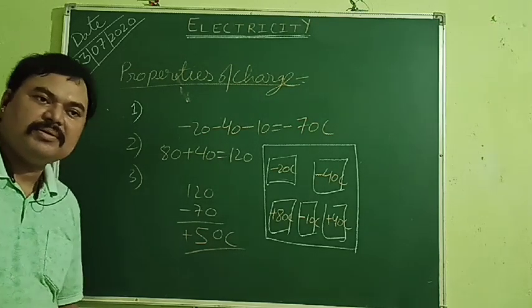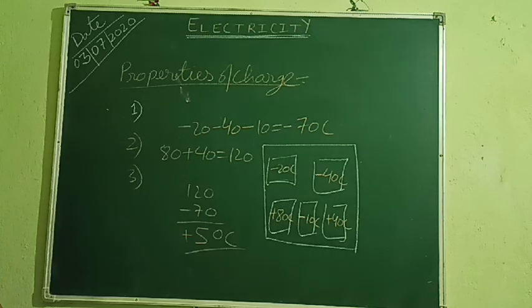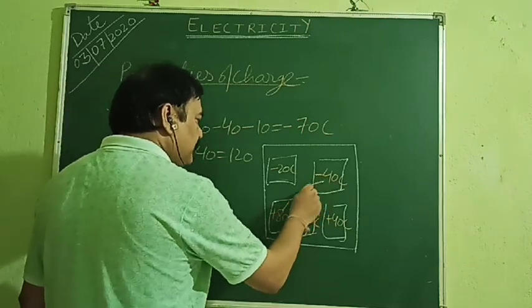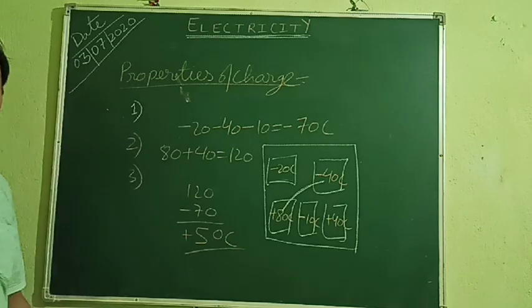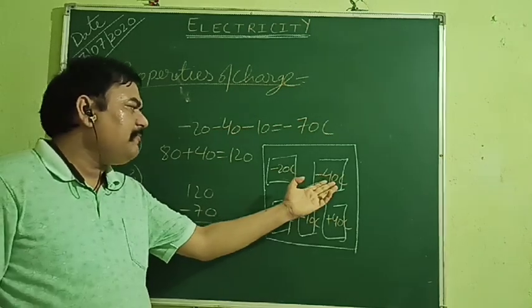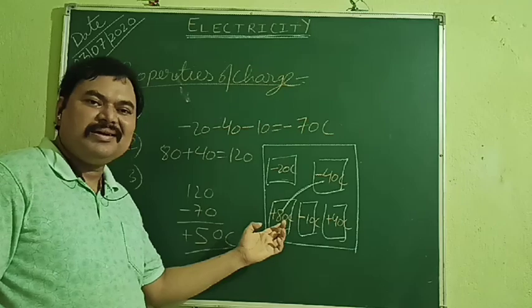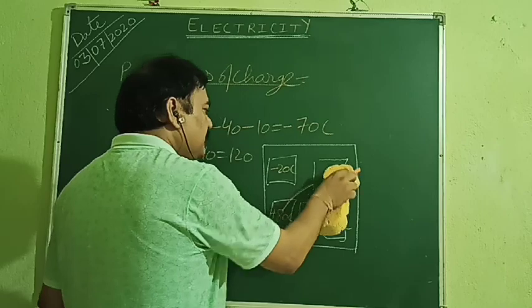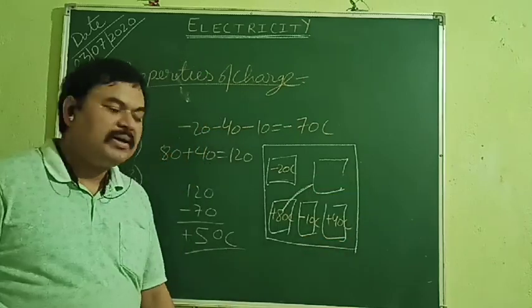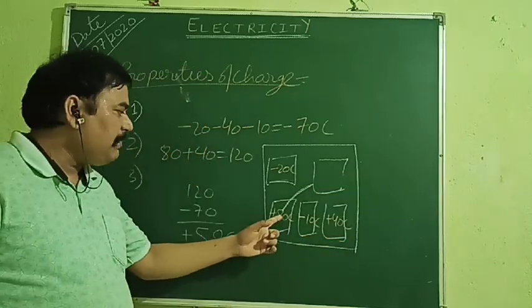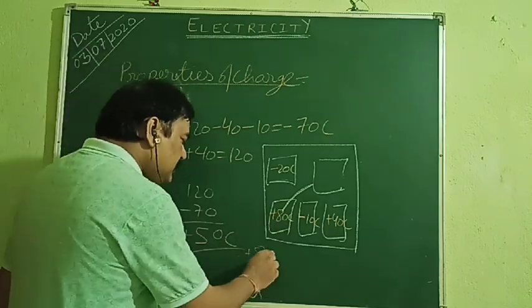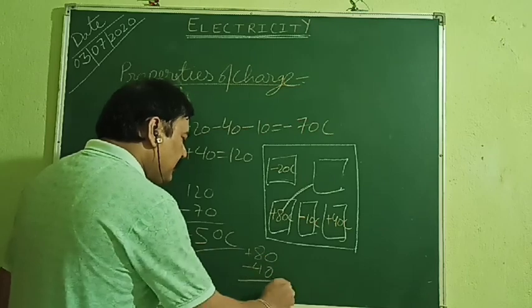Now you do one thing. We very well know that it cannot exchange charge with the surrounding. But one thing can happen, no? Suppose you are connecting these two with a conductor, with a wire. So what will happen? Conductor is to conduct the charge. So this minus 40 coulomb charge will come here. It will leave its place. As it leaves its place, there is no charge anymore, and it has come here and combined with this 80 coulomb positive charge. So when you are combining minus 40 coulomb charge with 80 coulomb positive charge, what will happen?